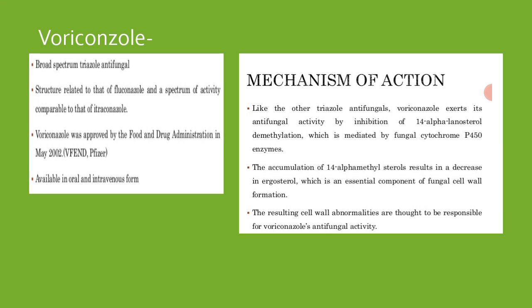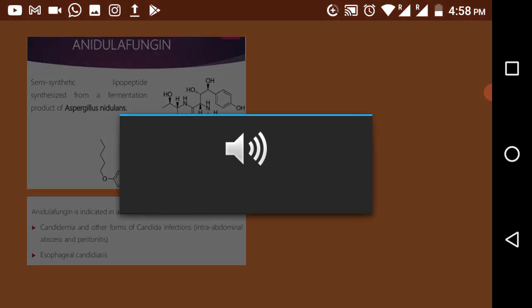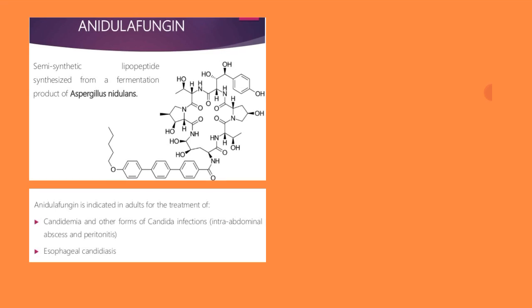Now this is about the third antifungal agent. Now we will come to the last antifungal agent, that is anidulafungin. Okay, now this anidulafungin is a semi-synthetic drug, we can call it a lipopeptide, which can be produced from the species Aspergillus nidulans.